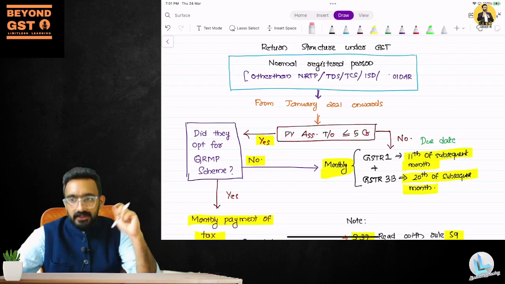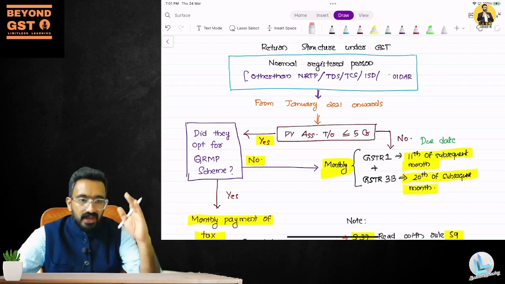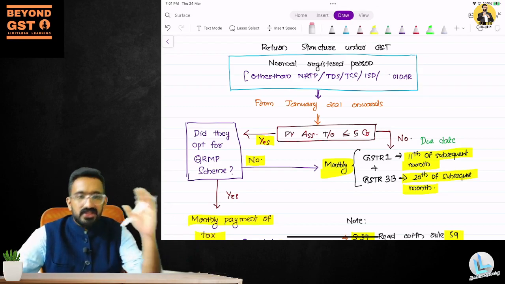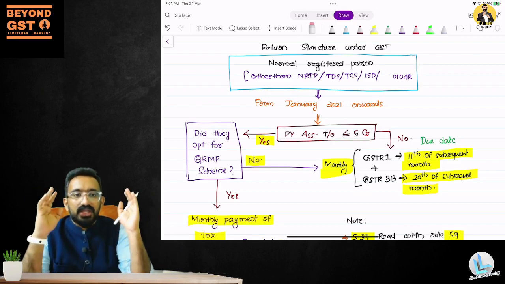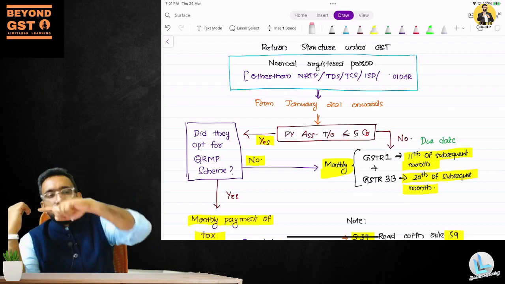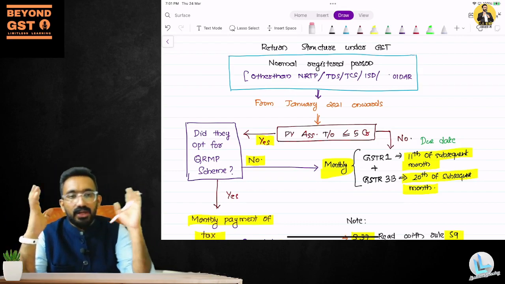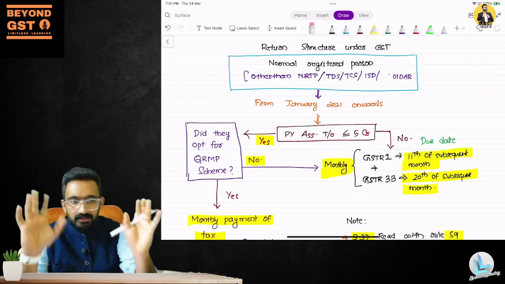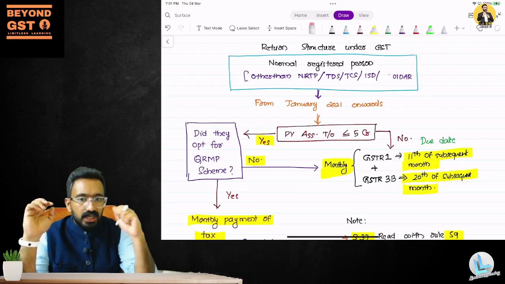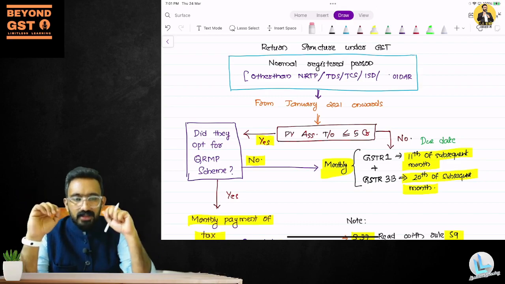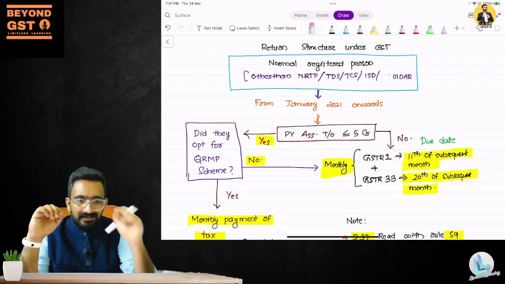Now, what is the due date? Monthly filing means they have to file in the next month itself. So let's take the month of January 2022. Suppose my last year 2020-21 turnover is 25 crores, which means I'm not a person having small turnover. I'm not eligible for this quarterly return mechanism. I have to go ahead and do monthly filing.